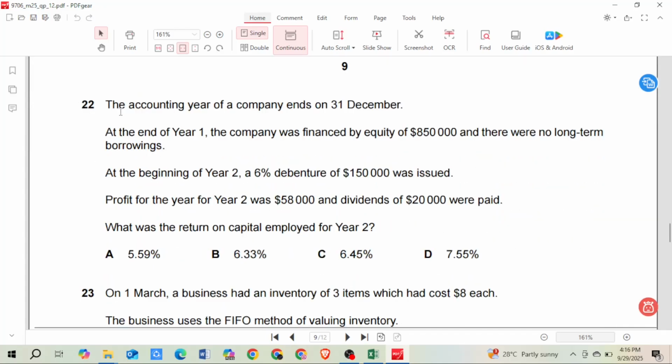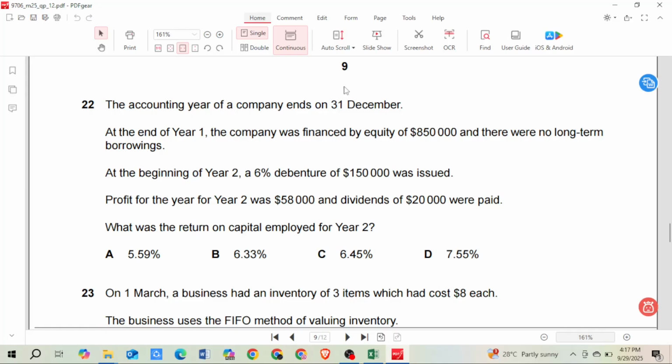22. The accounting year of a company ends on 31st December. At the end of year 1, the company was financed by equity of 850,000 and there were no long-term borrowings. So we just had equity at the end of year 1. In year 2, at the beginning of year 2, a 6% debenture of 150,000 was issued. The profit for year 2 was 58,000 and a dividend of 20,000 was paid. What was the return on capital employed for year 2?